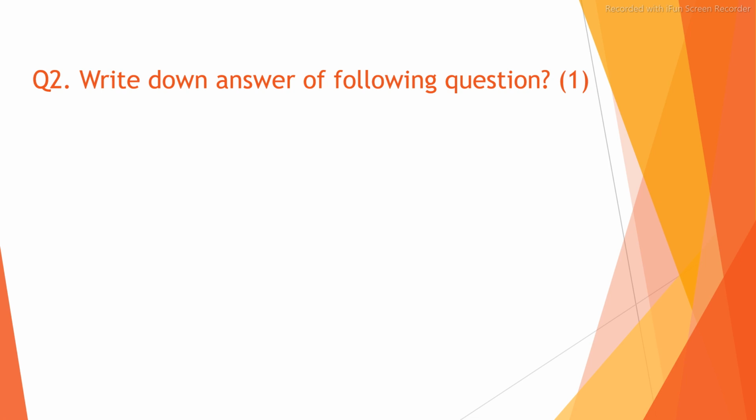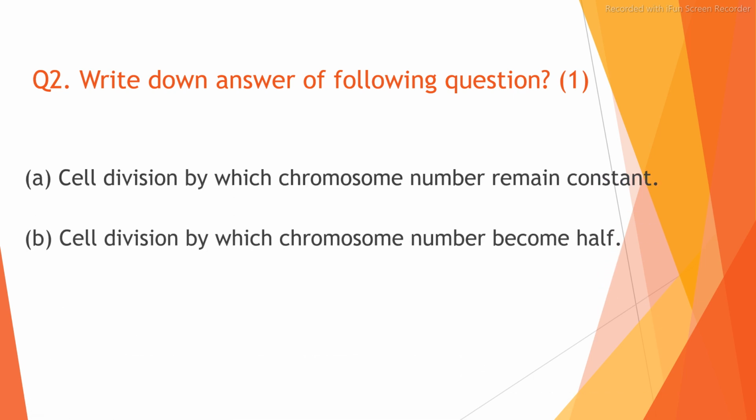Question number 2. Write down answer of following question. The question number A is cell division by which chromosome number remain constant. B. Cell division by which chromosome number become half. Write down the answer.